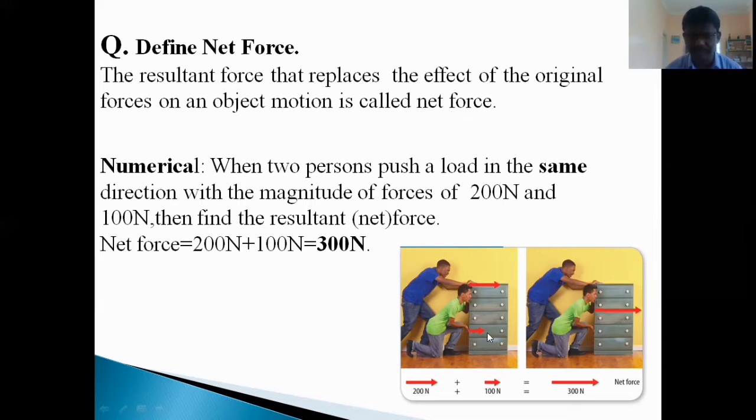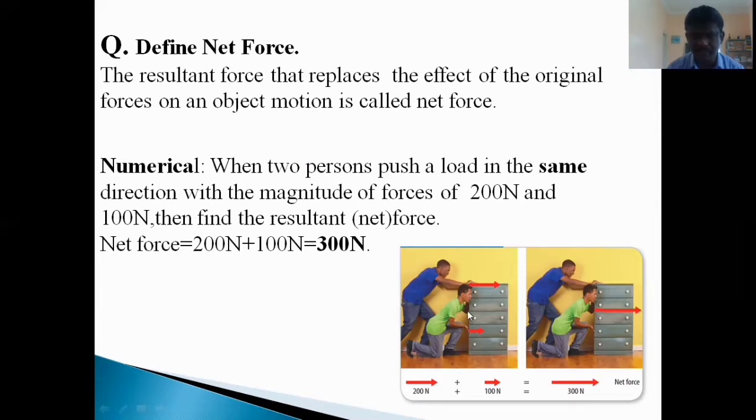Just you see this here. There are two persons. They are pushing in the same direction with these two forces. Now this is the resultant force. Just you see here, this single force replaces these two forces. Hence we say this is the resultant of these two.